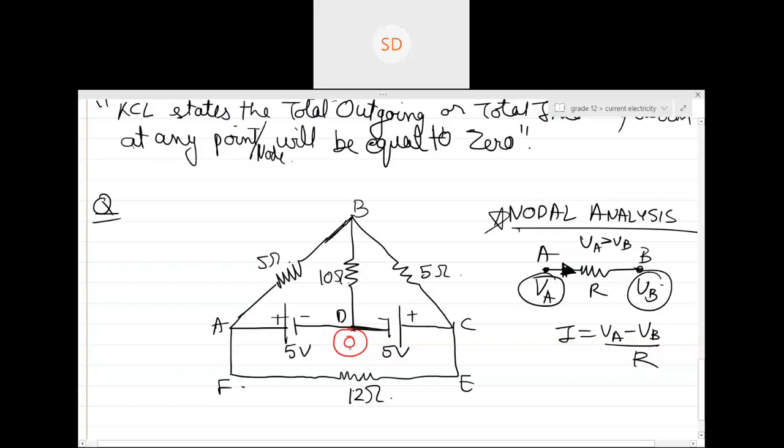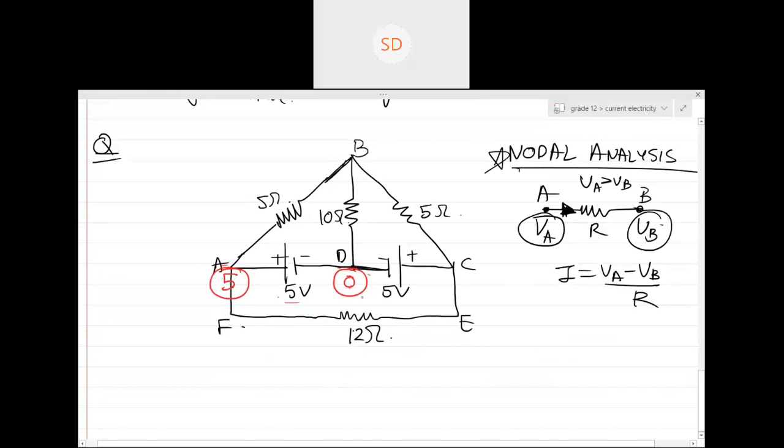Now see this point, guys. If you have taken the potential of this point as 0, can you see between point D and A directly there is a battery over here? What is the potential difference created by the battery? 5 volt. So basically, the potential of point A will be 5 volt. Sir, what if I would have used 10 over here?